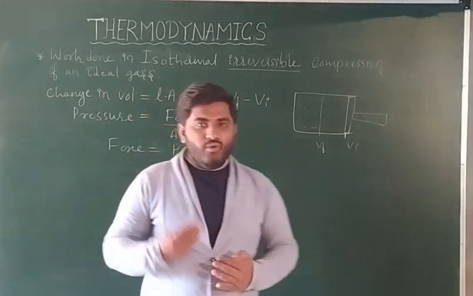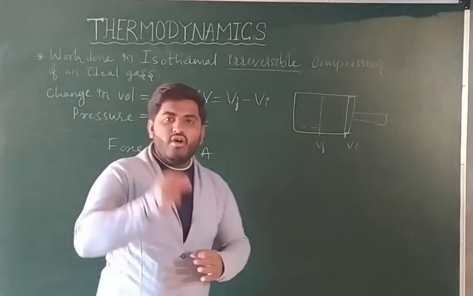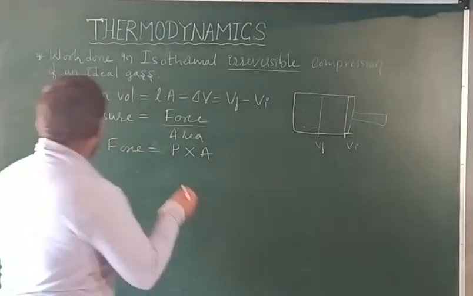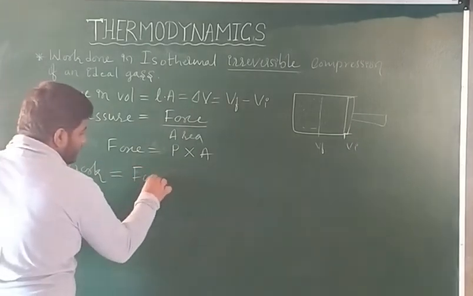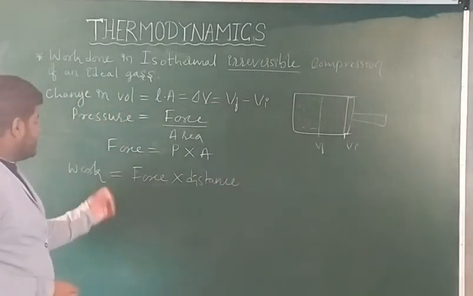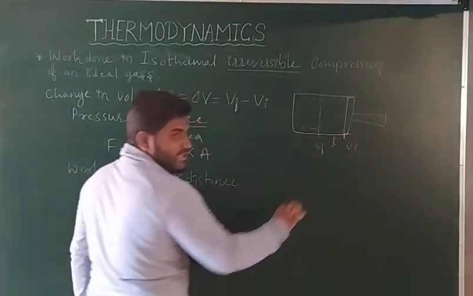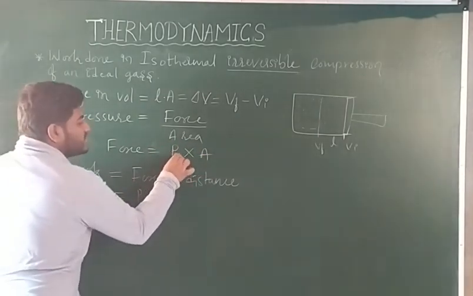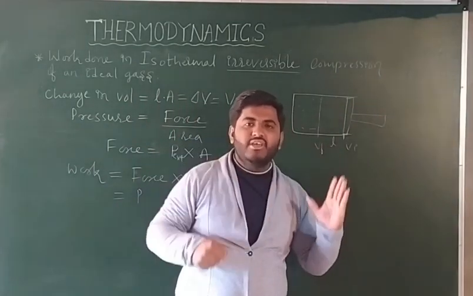What is work? Work done on the system is equal to force, how much force you are applying, into how much distance it is covered. That is called work. Work is equal to force into distance. Now, what is the distance covered here? Distance covered is L, right? So force you know already is P into A, and you can write P external, because we are applying external pressure from outside to the cylinder.